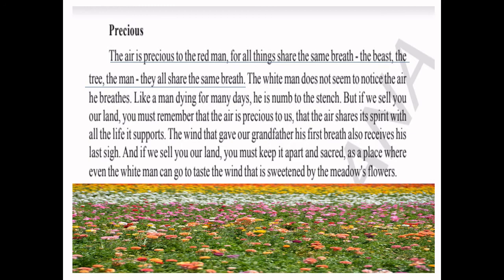And also he is asking the white man, if he buys the land, to remember that the air is precious and it supports life. He is also saying that the wind that gave our grandfather his first breath, and also his last sigh, is present in that air. So he wants them to taste the wind that is sweetened by the meadow's flowers. He wants to save the nature.